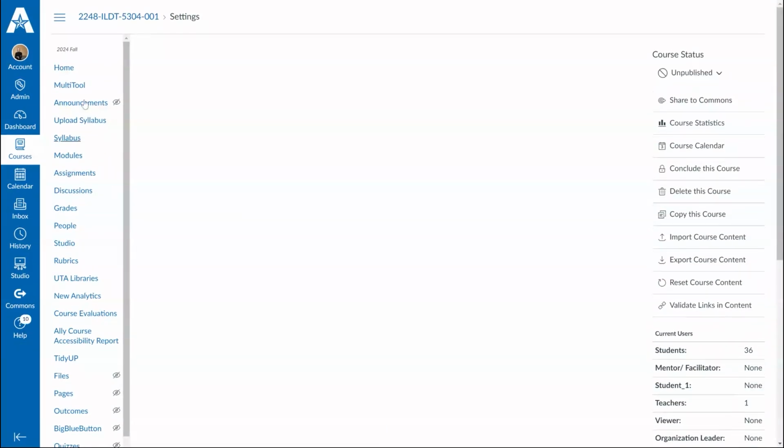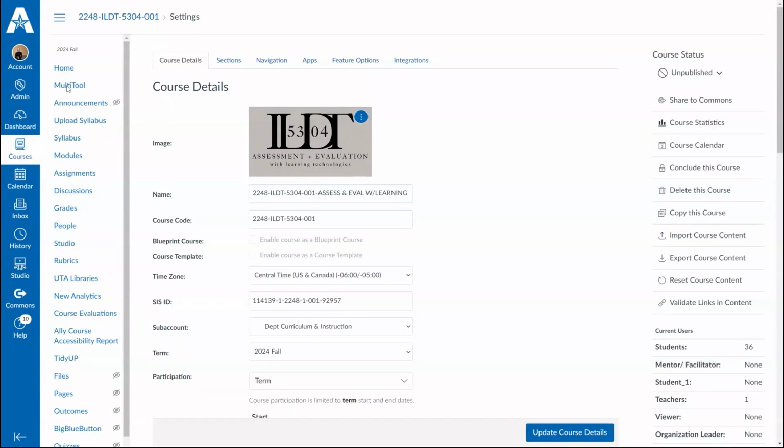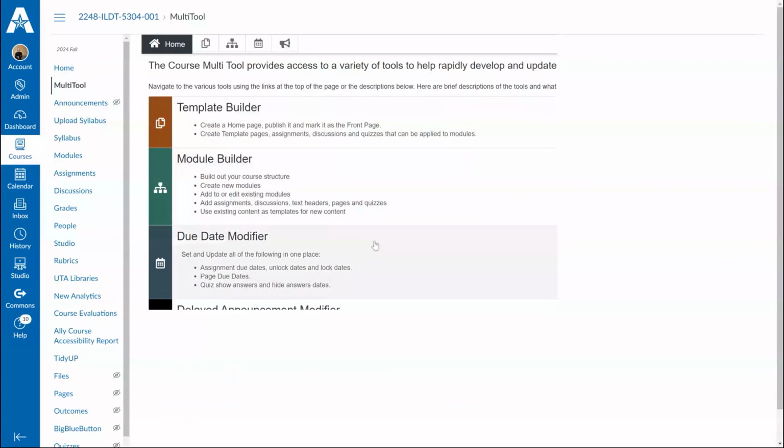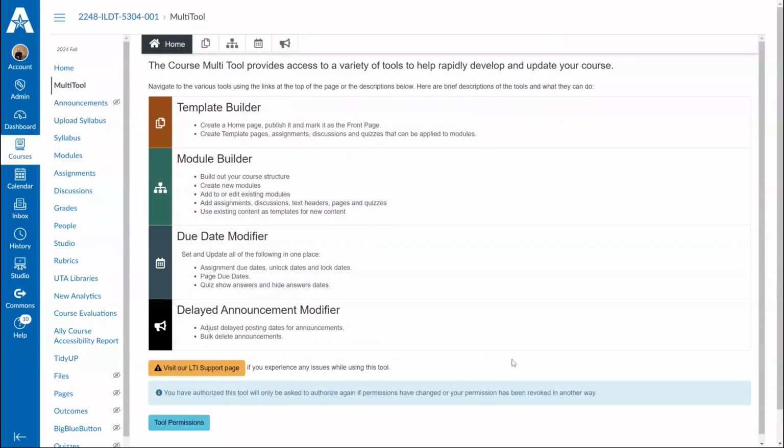Then you'll see the multi-tool in your course navigation, which will never be visible to students, even though it doesn't have that icon with the slash through it. So you'll choose the multi-tool. And if it's your first time using the multi-tool, you will get a pop-up notification here that asks you to authorize the multi-tool in DesignPLUS to access your course, and you'll choose Authorize there.